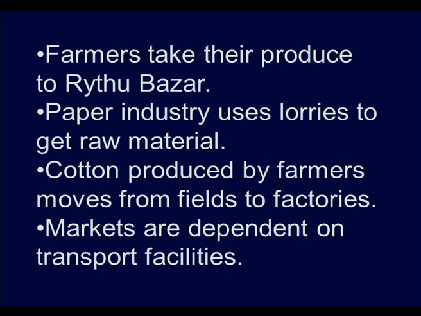For this purpose we need transport. Farmers produce cotton, and that has to be sent to cotton centers or industries. After the manufacturing of the cloth, it has to be brought to the market. Like this, we can use transport in different ways.